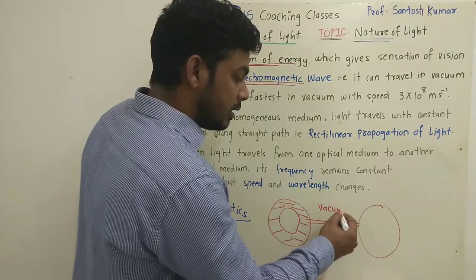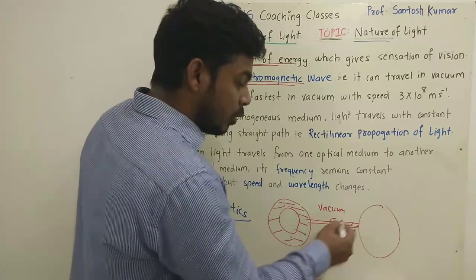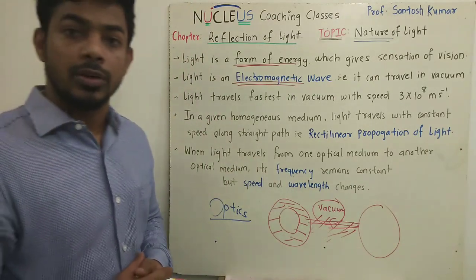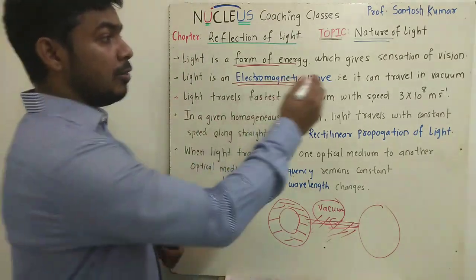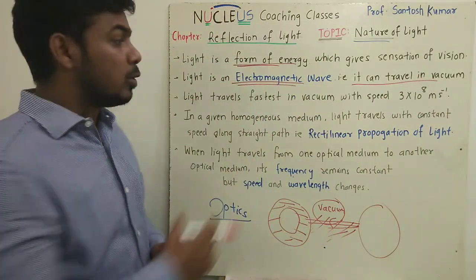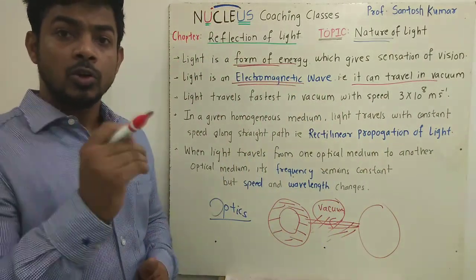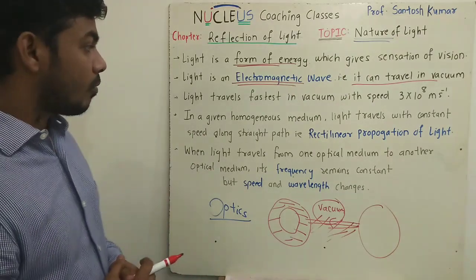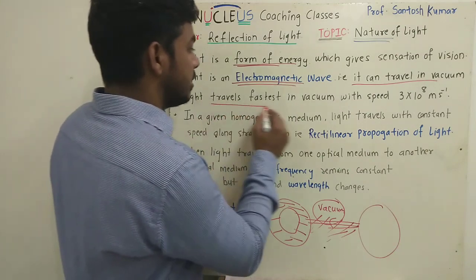That means this is a space where no medium is present, only vacuum is there, but still light wave can travel through it. That means light is a wave which can travel even in vacuum, and any wave which can travel in vacuum is called an electromagnetic wave. So remember, light is an electromagnetic wave, that means it can travel in vacuum. And remember, light travels fastest in vacuum.